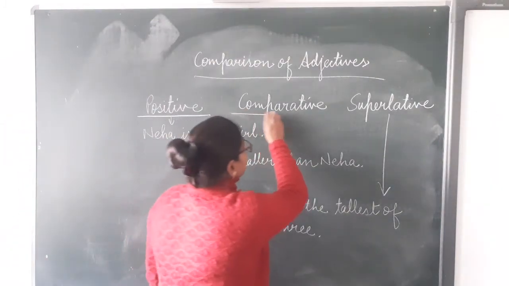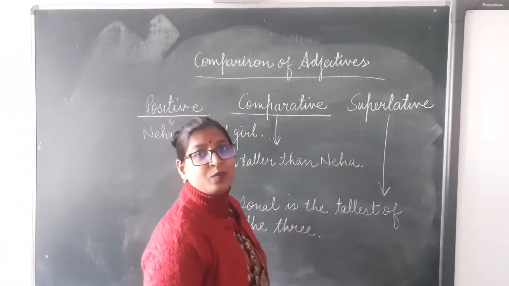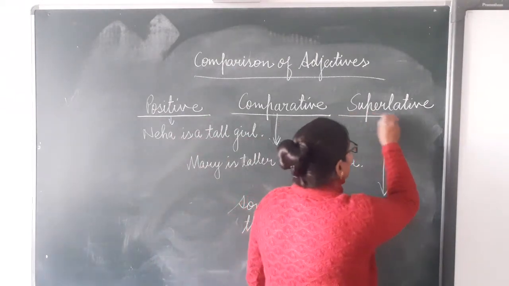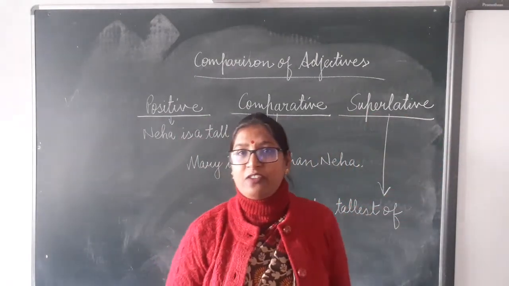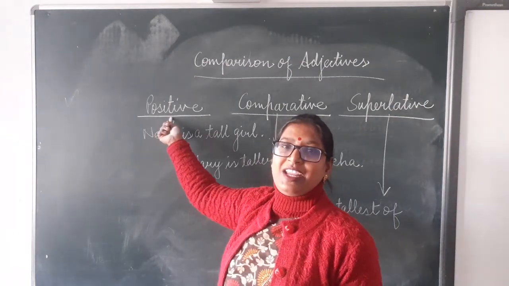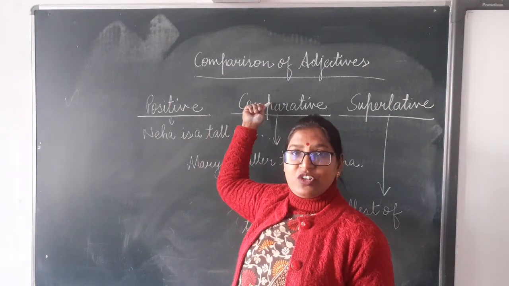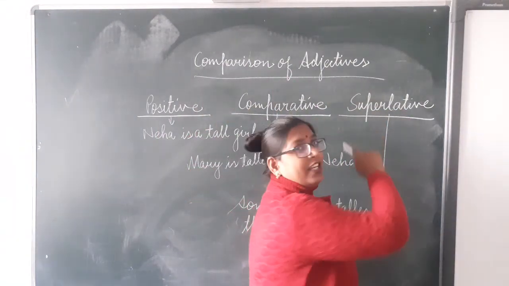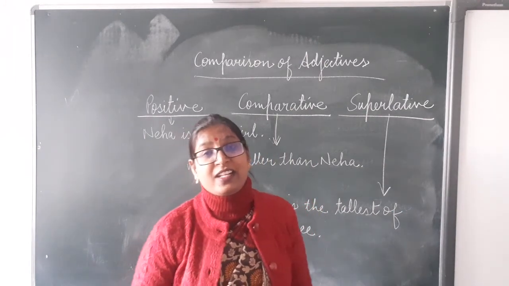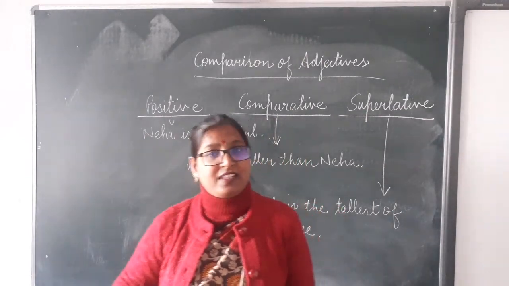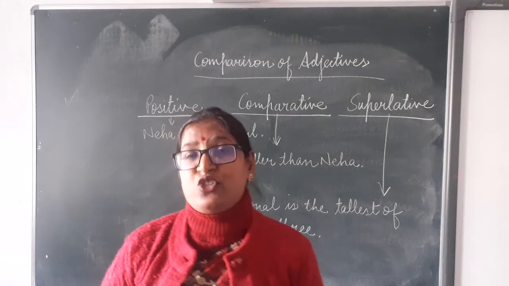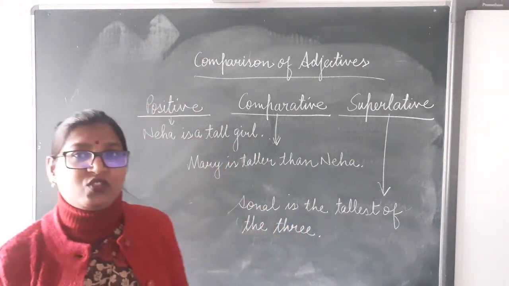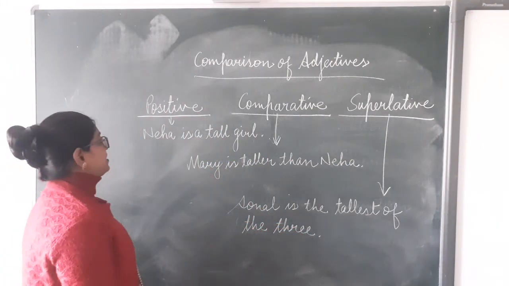Second one is comparative. And the third one is superlative. Positive degree, comparative degree, and the superlative degree. There are 3 degrees of comparison of an adjective. Let us try to understand through the examples.